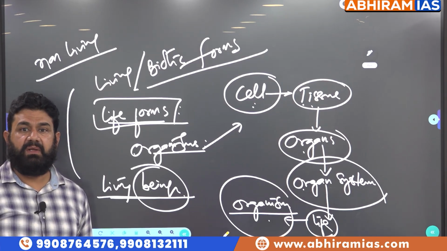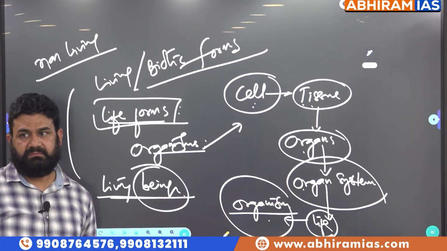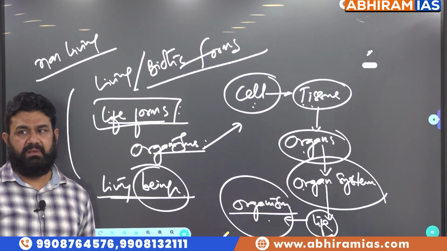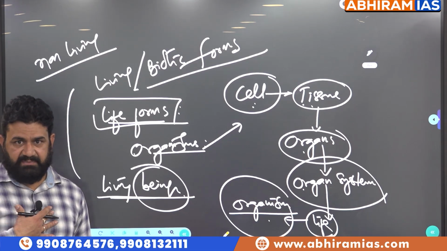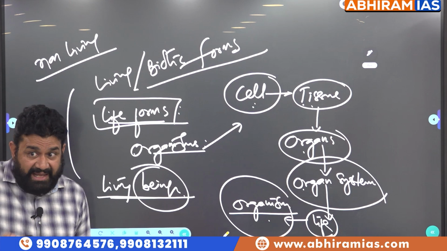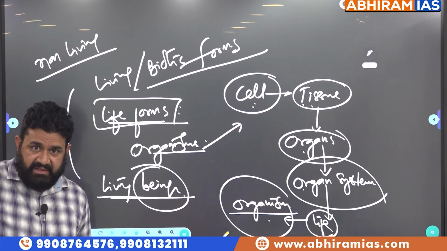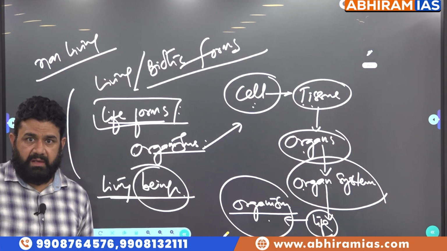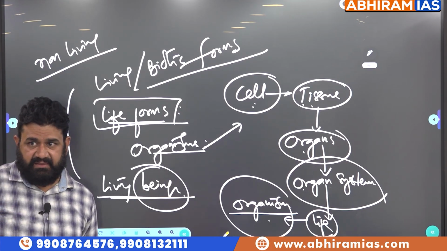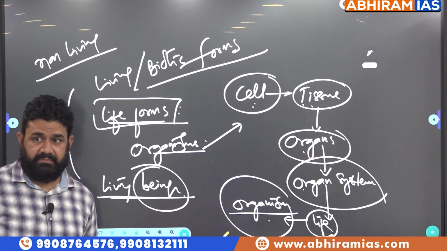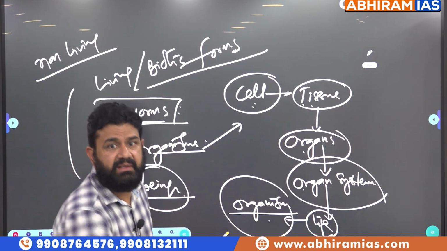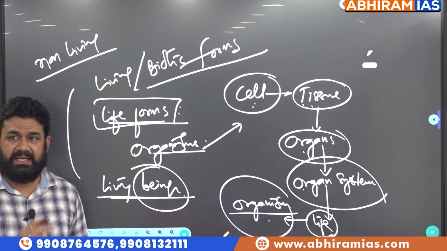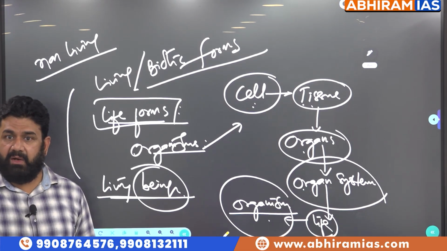Then what do we have? Non-living things or dead organisms. Are you able to understand this? Can we have something called a non-living organism? Can we have it? If it once lived, now it is not, we call it dead. Or if it simply exists, we call it a non-living thing. For example, this is a thing, plywood. That chair is a non-living thing. This is a non-living thing, not a non-living organism.